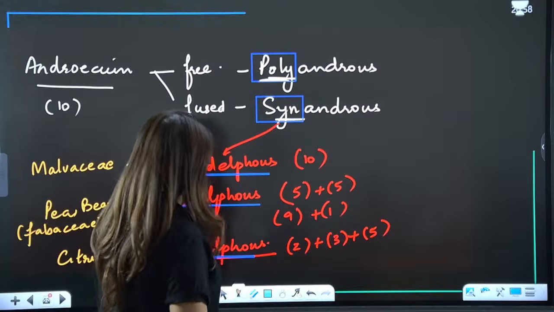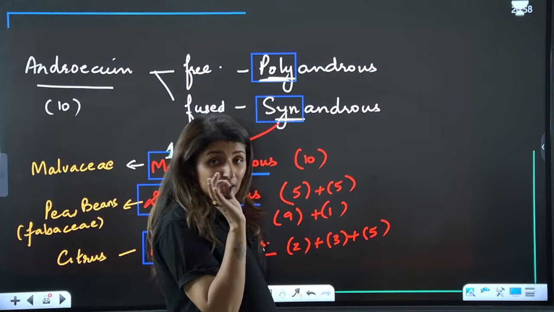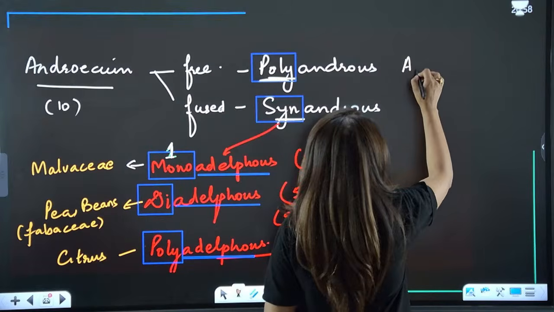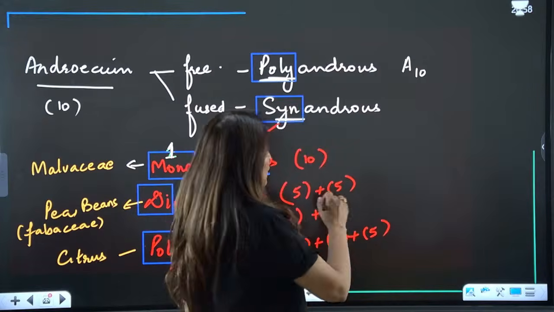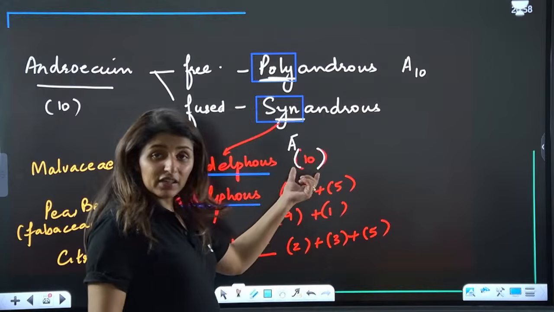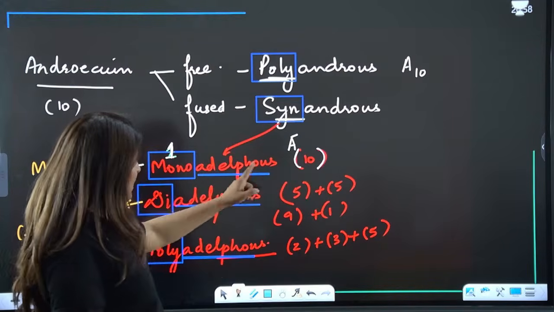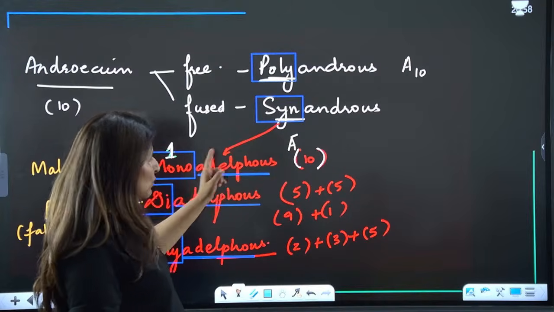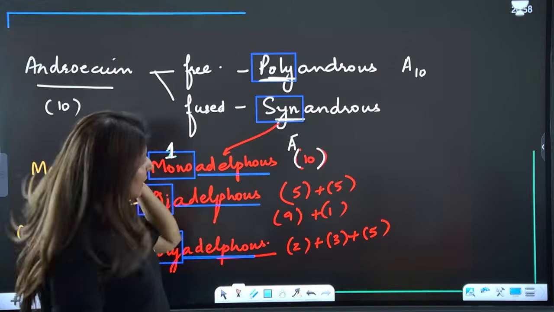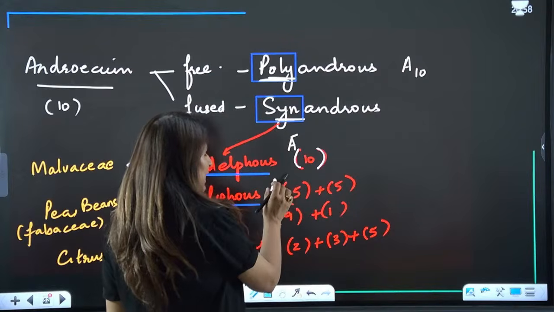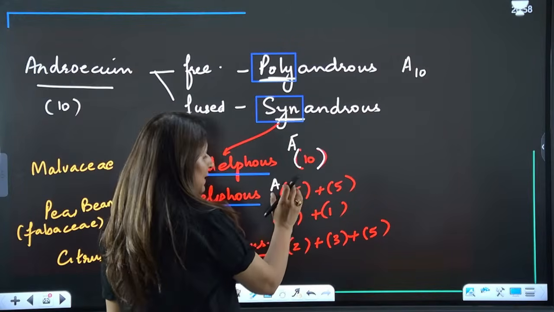Is that clear? Now see, as I said, bracket means fusion. If there are 10 stamens, we simply write A10. If they are fused, I write A10 in brackets, all 10 fused to form one bundle. This symbol represents the synandrous and monoadelphous condition. Then if I write A(5+5), it is of course synandrous, but how many bundles?